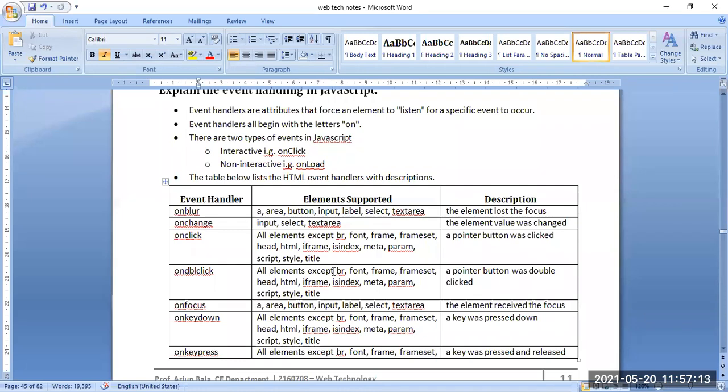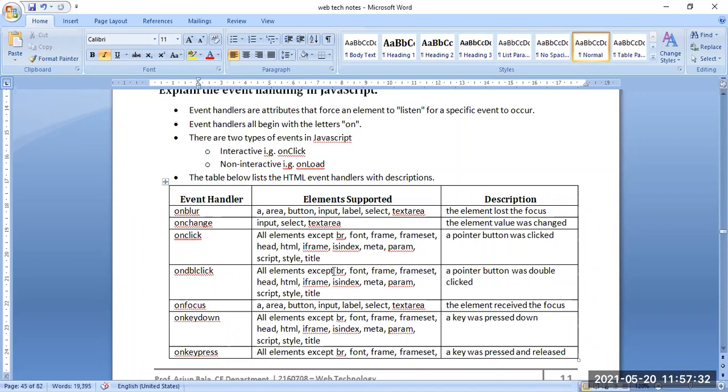And on key press works on all elements except BR, frame and frameset. A key was pressed and released. So these are the simple event handlers that are present.